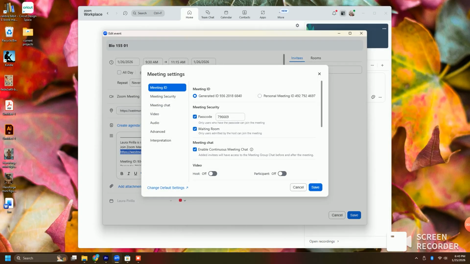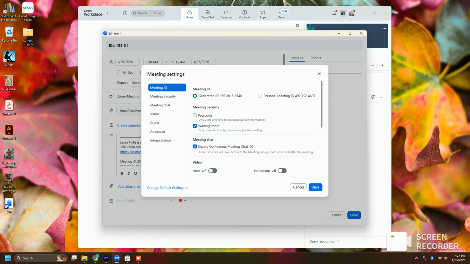Change settings here. Now, you could either have a passcode or a waiting room or neither. I think that the waiting room is probably the way I would go just because I find that easier to manage than the passcode, and that's my preference, but you can do whichever you like. If you have the passcode, you need to remember that you also need to copy that passcode and save that in your D2L announcement. So I'm going to turn off passcode, but I am going to leave waiting room on.